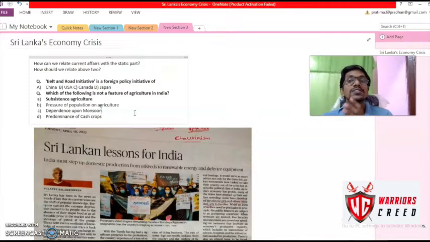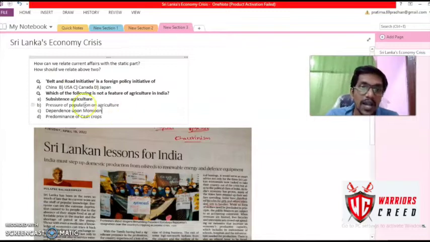Due to the controversial farmers' law, there was a lot of controversy about why that law came into the picture, about doubling the farmers' income, and about the characteristics of Indian farming. That is where they asked this question from.